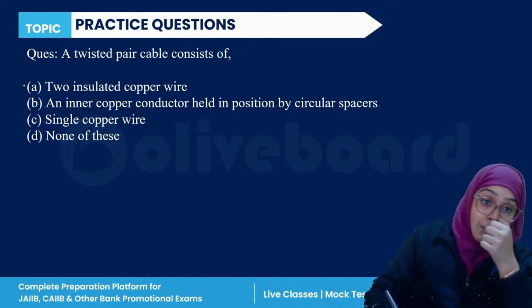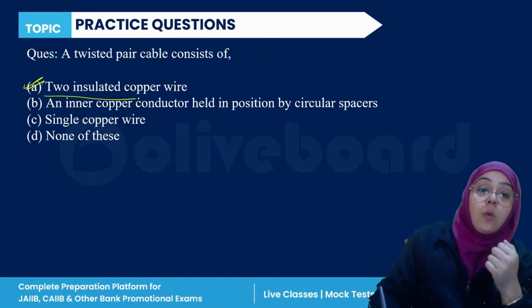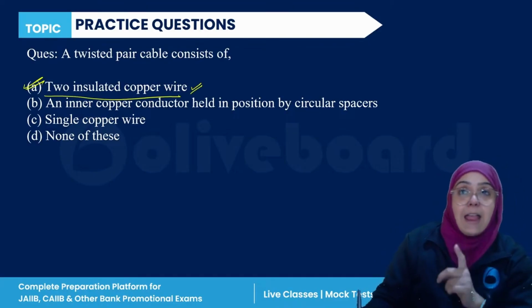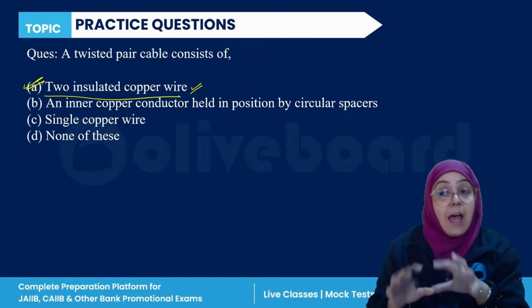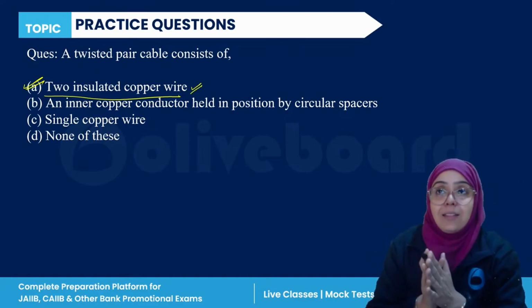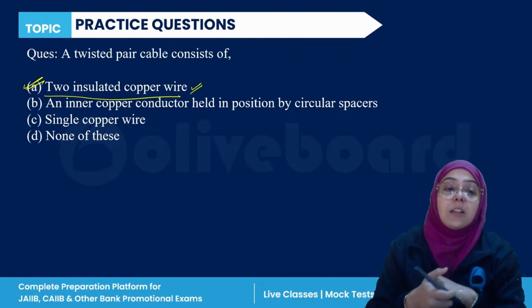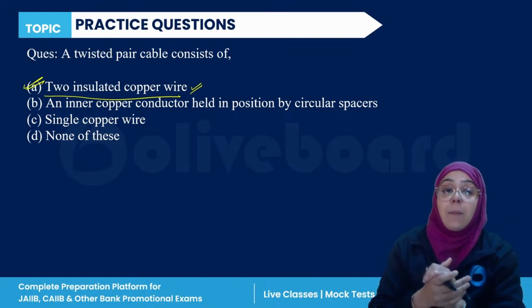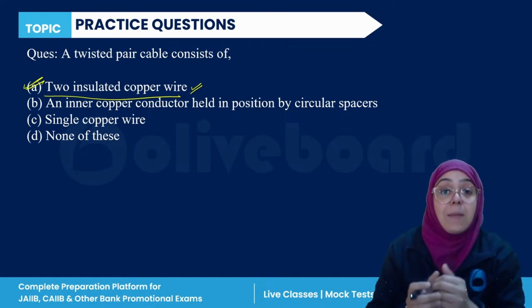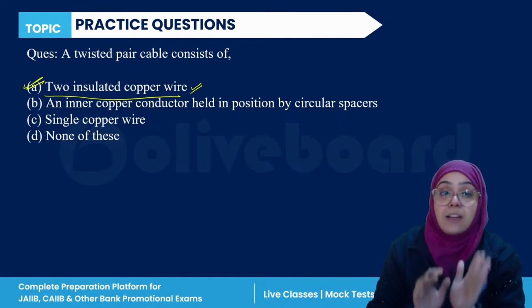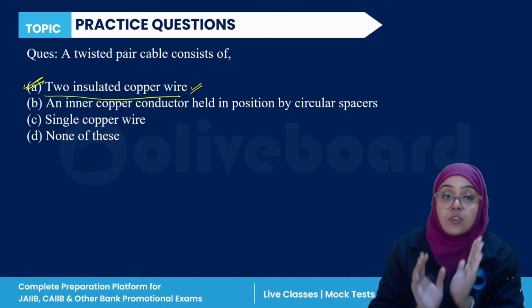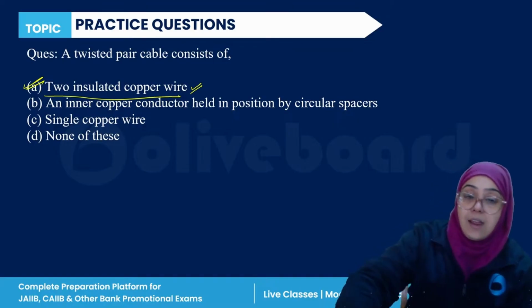Yes, twisted pair cable consists of two insulated copper wires. I have told you this in the class in the chapter. I don't remember the name, but yes, a twisted pair cable, coaxial cable, they actually have two insulated copper wires. So A is the correct answer.